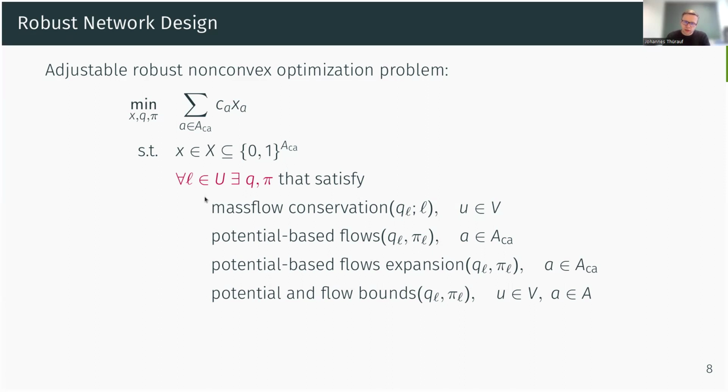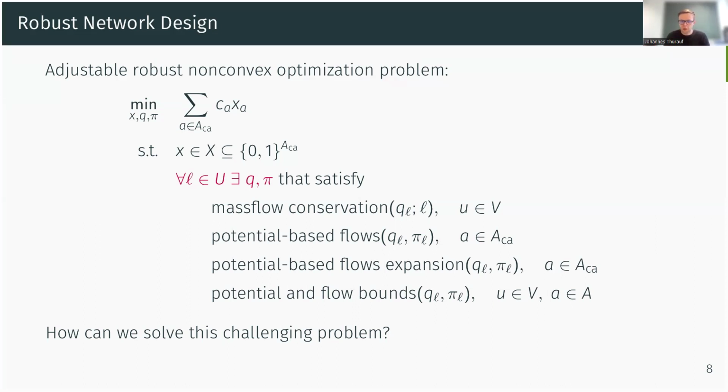And then we guarantee in this robust model that for every demand scenario in your uncertainty set, which could be infinitely many, there exists a feasible transport through the built network, and this is a nonlinear, non-convex flow. So in general, we have an adjustable, robust, non-convex optimization problem that we want to solve to global optimality. And the question is now, how can we solve this challenging problem?